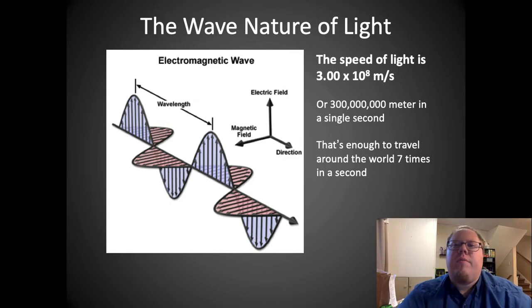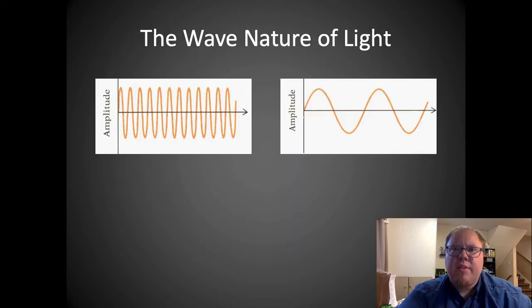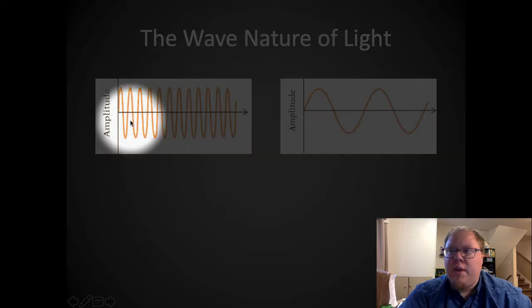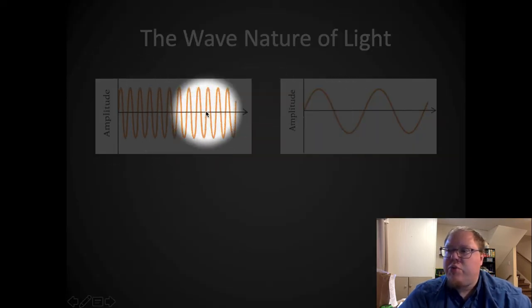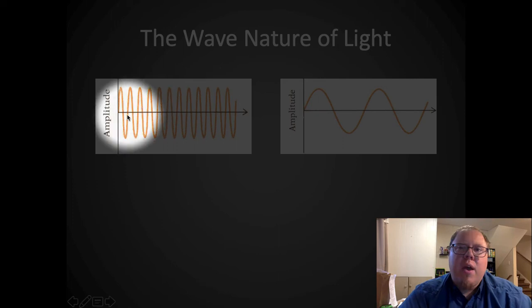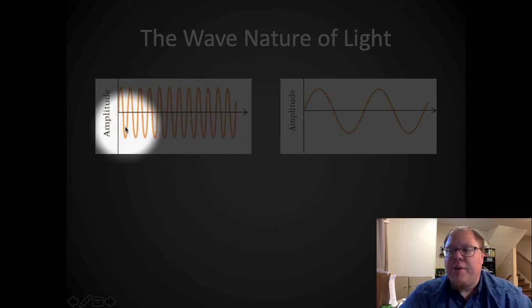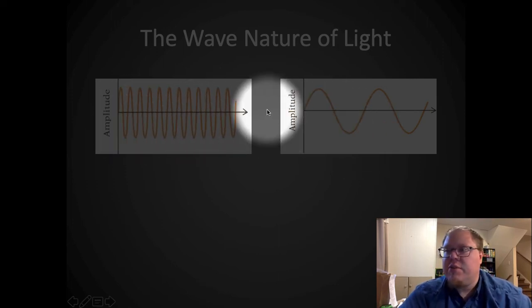Okay? Now, when we talk about waves, they have two very important properties that we need to discuss. They're wavelength and frequency. Okay, so on this picture here, I'm trying to show two different waves. These two waves are different from each other in two ways, wavelength and frequency.